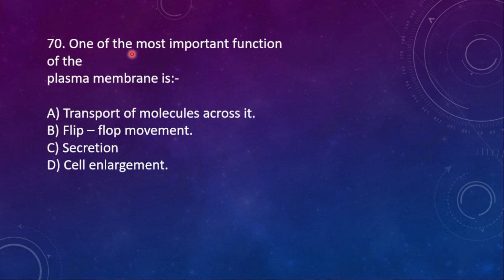70th one. One of the most important functions of the plasma membrane is A, transport of molecules across it. B, flip-flop movement. C, secretion. D, cell enlargement. The most important function of the plasma membrane is transport of the molecule, which is selectively permeable.